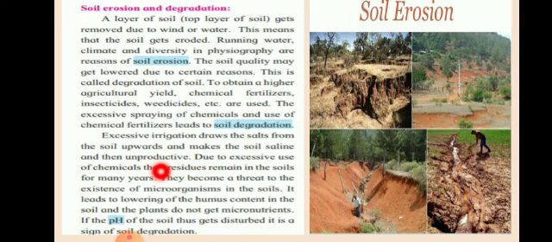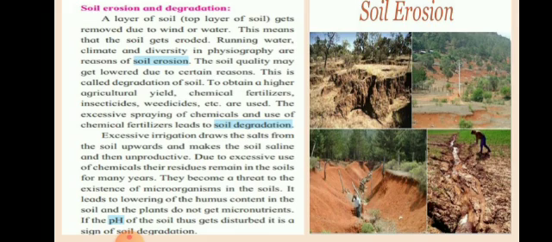Now, because of excessive irrigation, too much irrigation also leads to the removal of soil. Because of water, the soil gets mixed with the water and along with it all the minerals and salts also get mixed with the water, and this leads to the upper layer of the soil getting saline, that means salty. So, this is also one of the reasons which lead to degradation of soil. The soil becomes unproductive.